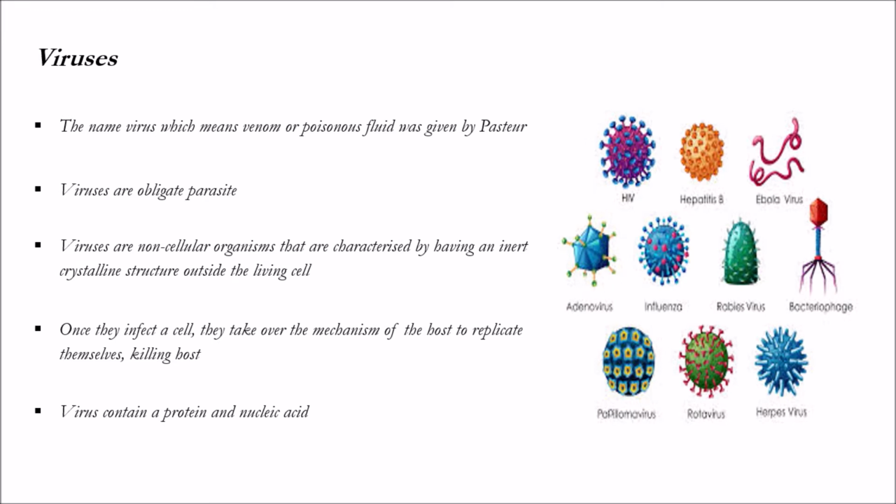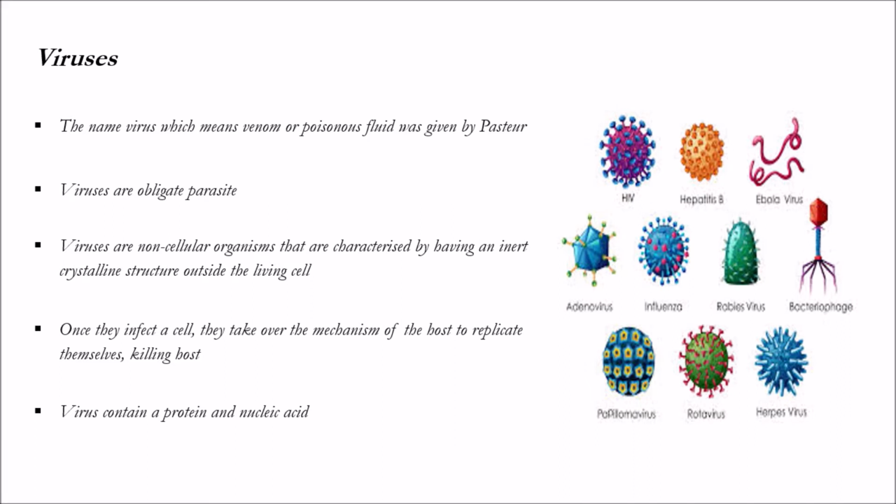So it has a peculiar system, right? Viruses are non-cellular organisms, so these are not at the cellular level, and they are characterized by having an inert crystalline structure outside the living cell. Once they infect a cell, they take over the mechanism of the host to replicate themselves by killing the host.